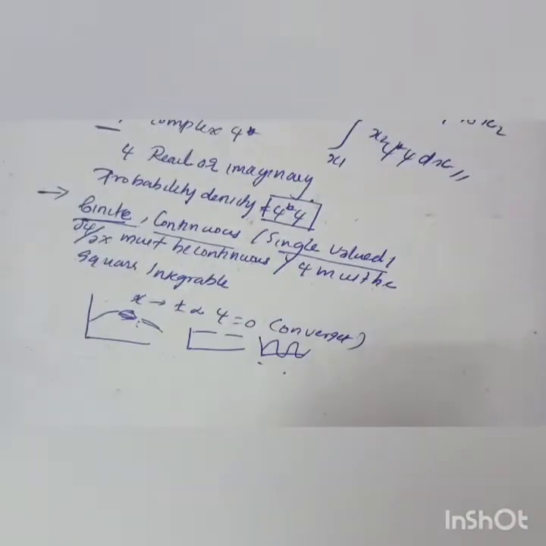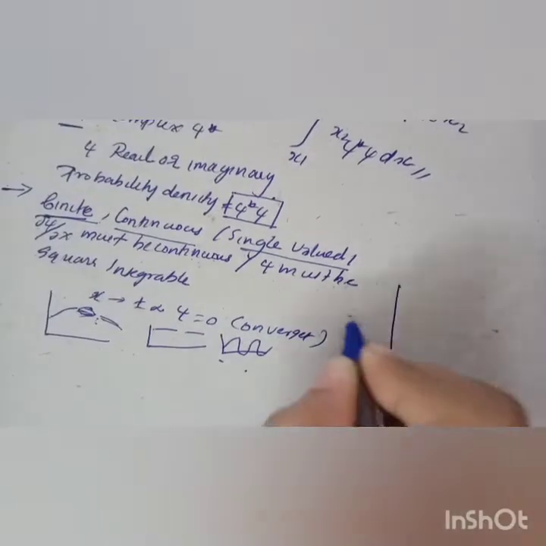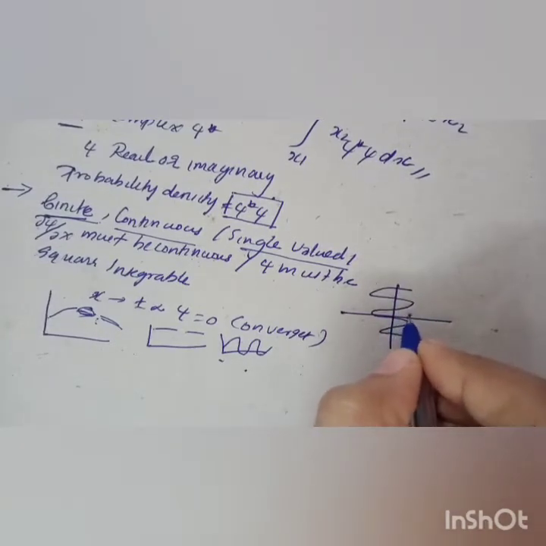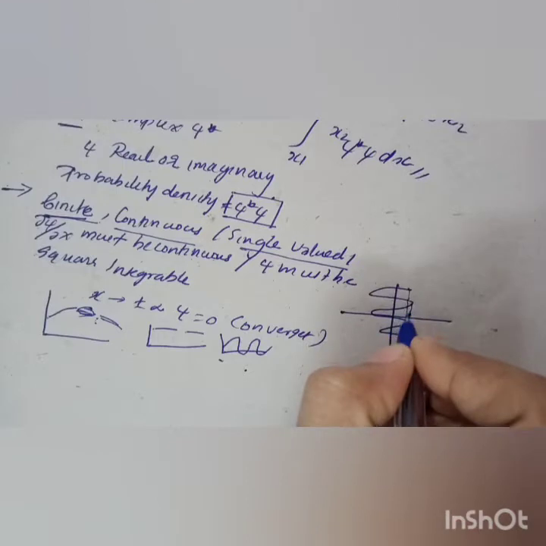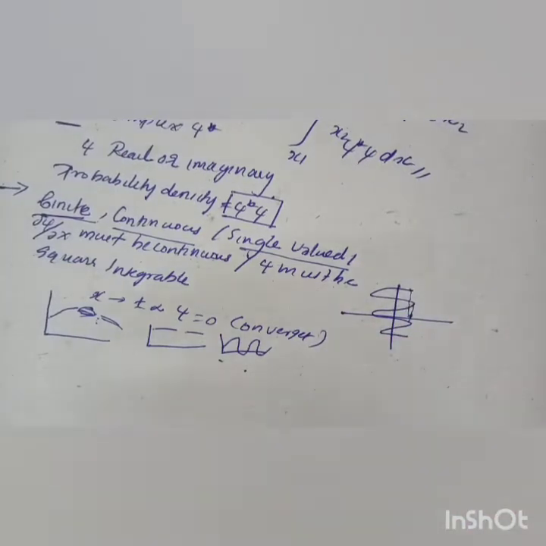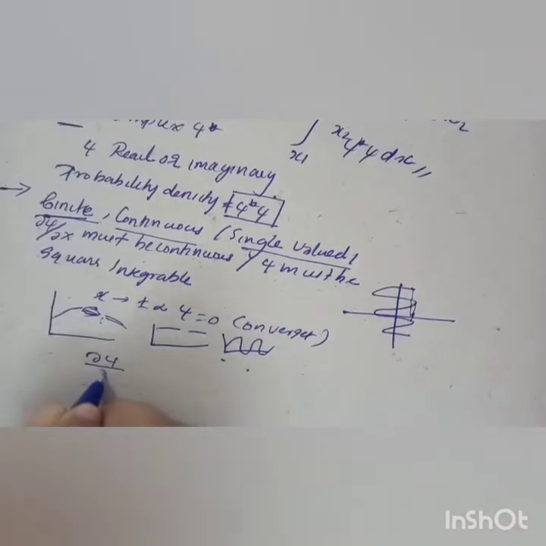And the wave function should be single valued. What do you mean by single valued? If you are considering a wave function like this, for a single x you have multiple points, multiple values for a single point, and that is physically not acceptable. And dou psi by dou x should be continuous.